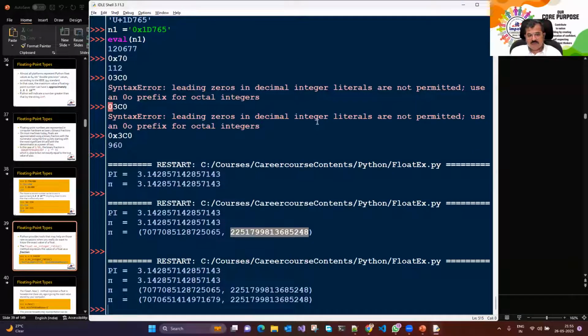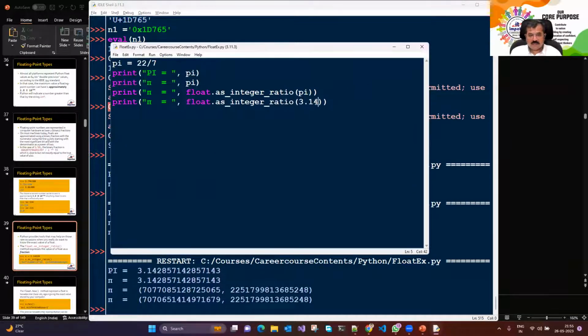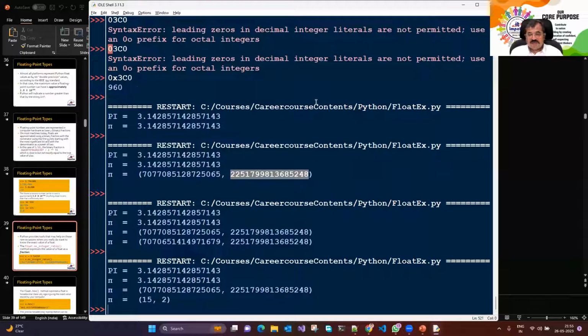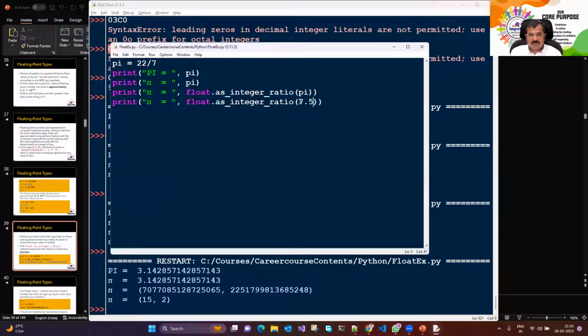तो जो number detail में जा रहा है. Okay, let's take some other number. Let's take number x, 7.5 as integer ratio. There, 15 divided by 2 is 7.5. Okay, that's an easier way to understand. That was not the value of pi. So it was 7.5 as integer ratio. This was 22 by 7 as integer ratio.